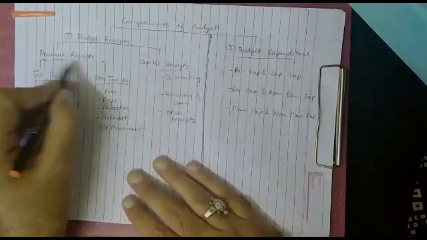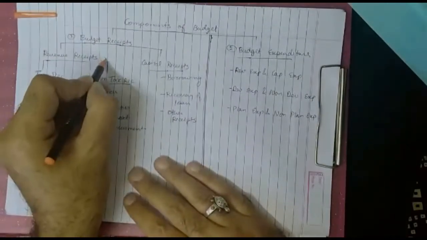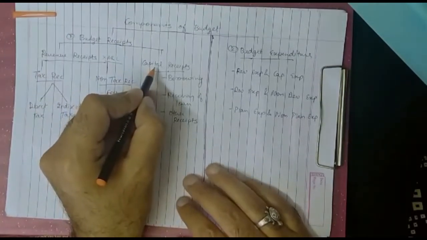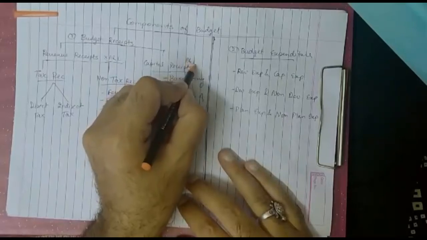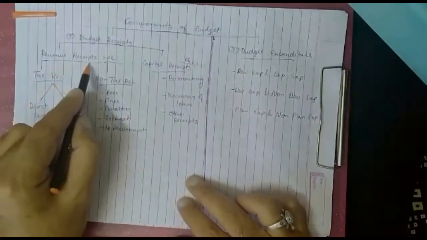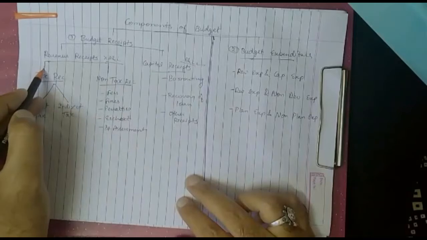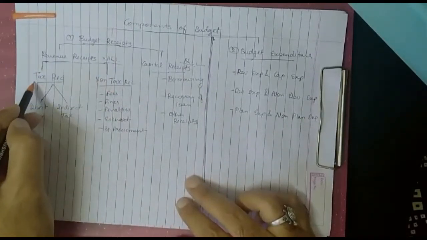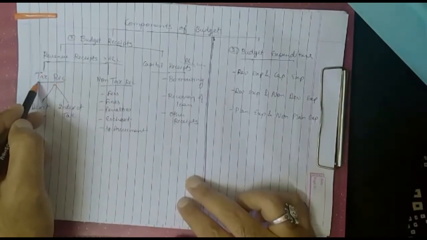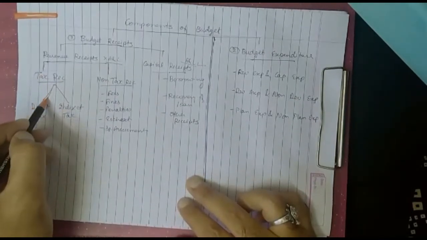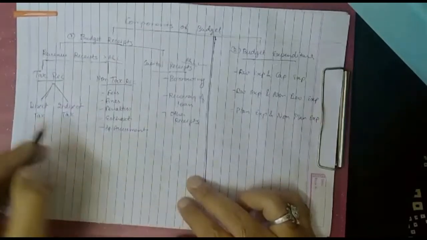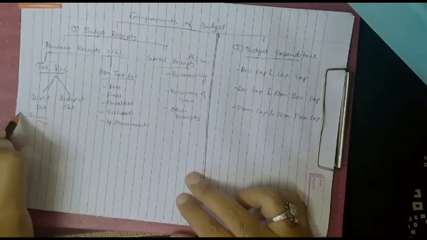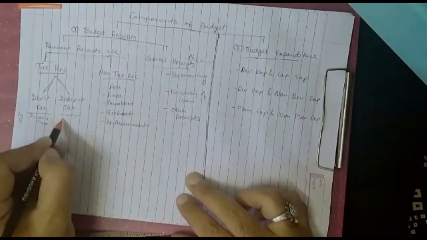Revenue receipts are those estimated receipts of the government which do not affect the assets and liabilities, and capital receipts are those estimated receipts which affect the assets and liabilities of the government. Revenue receipt is further classified into 2 parts: tax receipts and non-tax receipts. Tax is a compulsory payment on whom it is imposed. There are 2 types of tax: direct tax and indirect tax. An example of direct tax is income tax, and an example of indirect tax is GST.